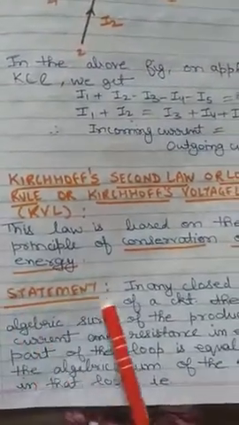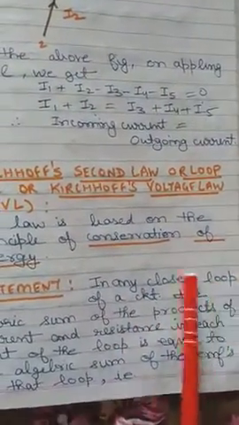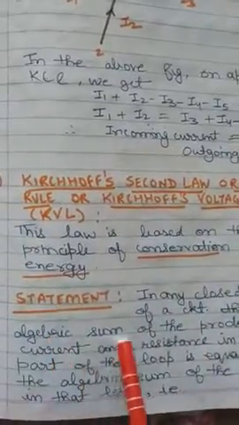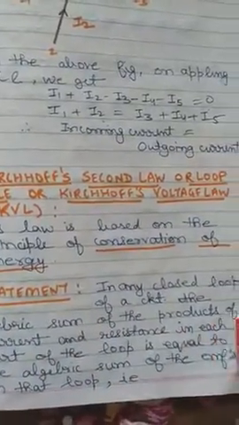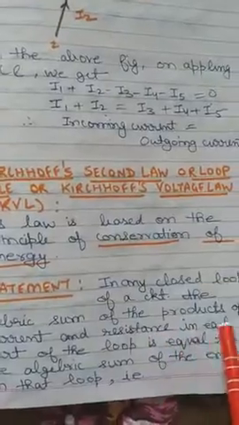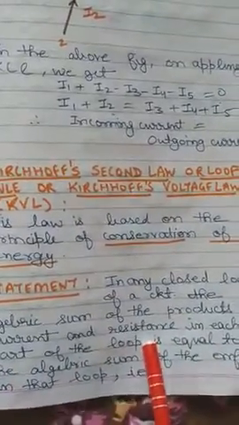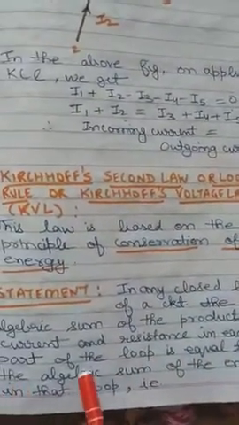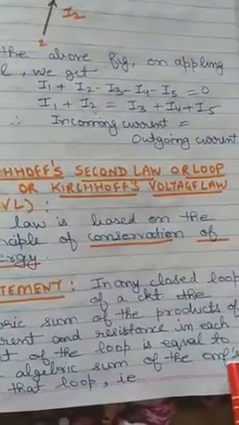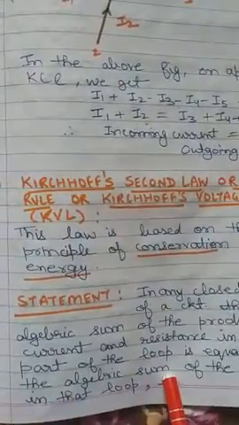So the statement says that in any closed loop of a circuit, the algebraic sum of the products of current and resistance in each part of the loop is equal to the algebraic sum of the EMF in that loop. Clear?